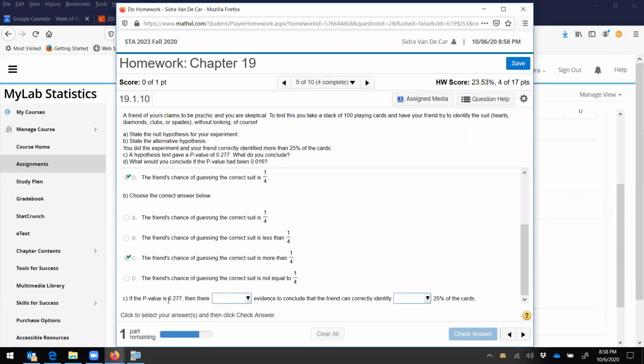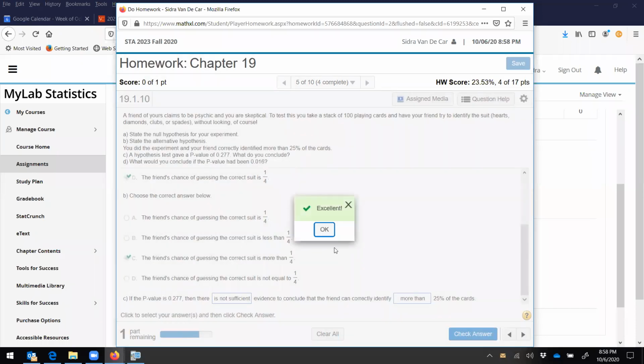If the p-value is 0.277, then there is not sufficient evidence to conclude that the friend can correctly identify more than 25% of the cards. Because this is bigger than what we would consider, this is basically saying he'd get that result just by random sampling, by chance, 27% of the time. That's frequent enough that we wouldn't think he has a talent.